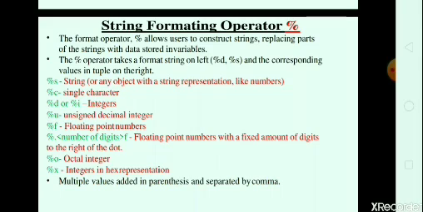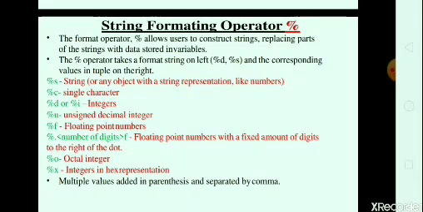When we have to access a floating point number, we can use this format specifier. %o is for accessing an octal integer from the user, and %x is for an integer in hexadecimal representation.